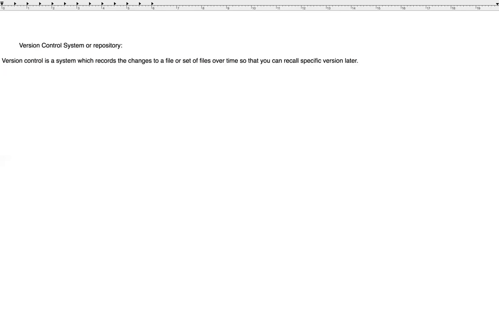Then if you want to go back to the previous version, you can easily go back by using this version control system without causing any problem.